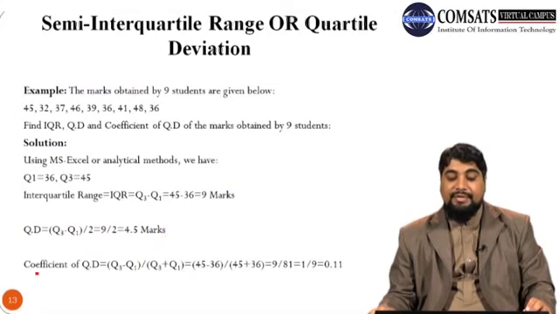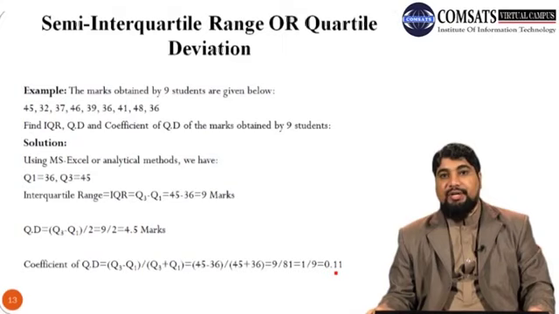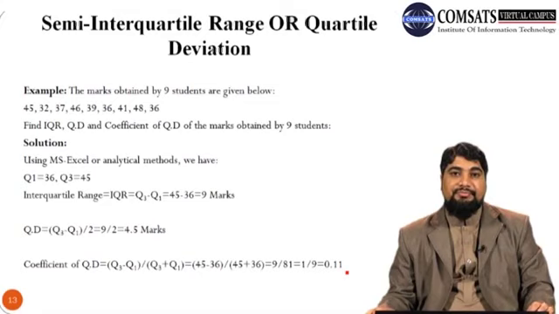Now the coefficient of quartile deviation is Q3 minus Q1 whole divided by Q3 plus Q1. This is calculated as 45 minus 36 divided by 45 plus 36, so we get 9 over 81, or 1 over 9, or 0.11. It is a pure number, also called a dimensionless number, so it has no unit.